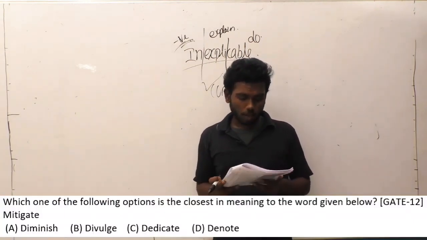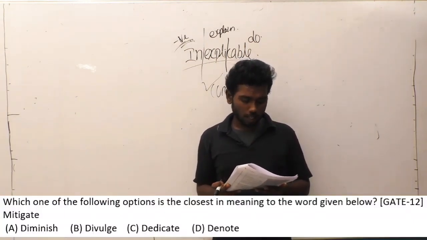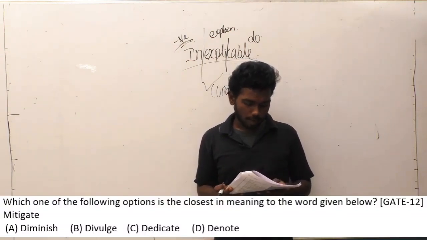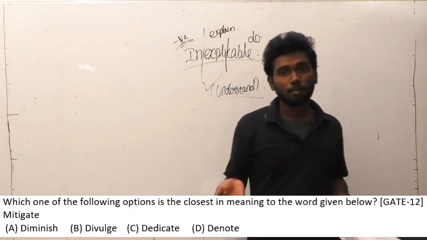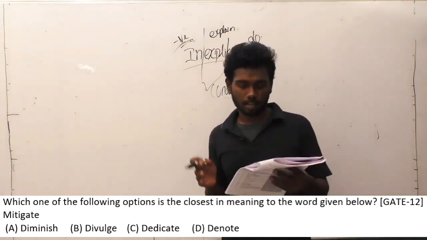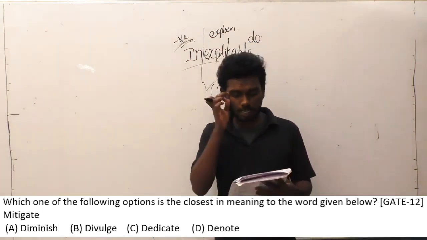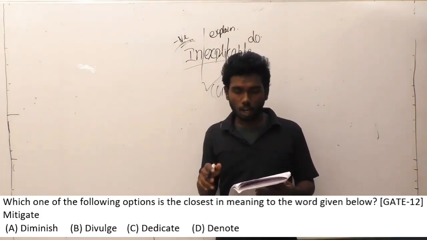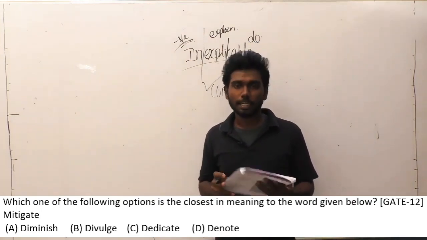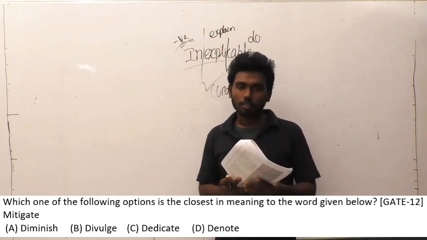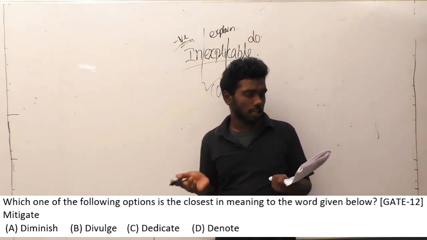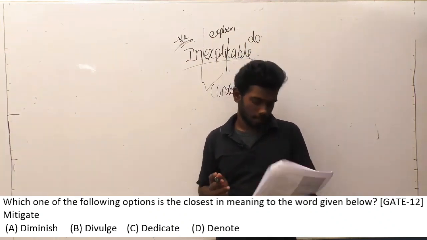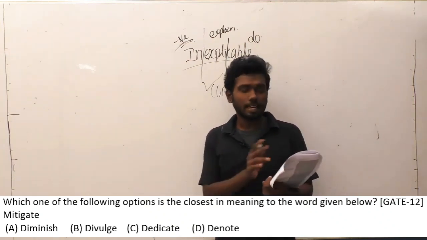Which one of the following options is the closest in meaning to the given word below? Mitigate is the word here. The meaning of the word mitigate is to make less severe. The options are option A diminish, option B divulge, option C dedicate, option D denote. I have already said the meaning is less severe, so what is the nearest meaning to less severe is what is asked here.